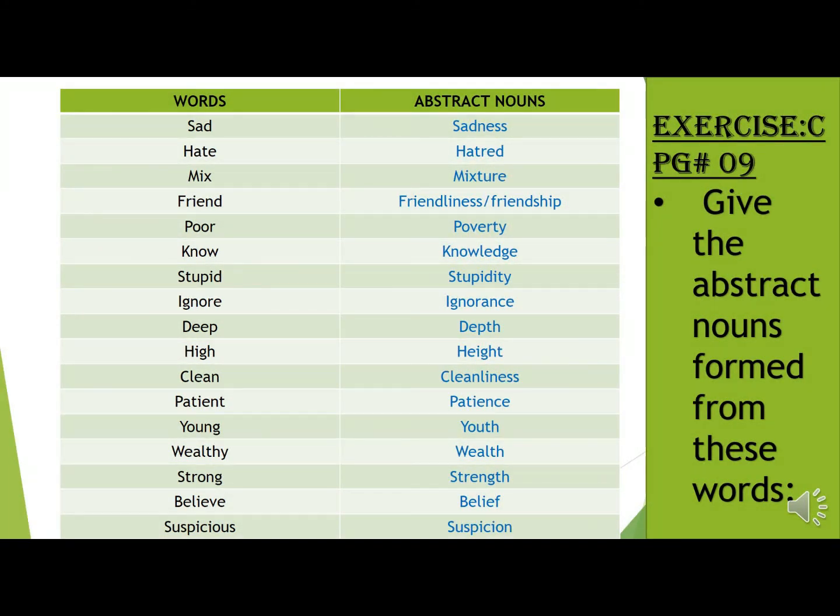Right my dear students? So what you will have to do in this exercise, there are some words given in a list. You will have to make the abstract noun of those words. So let's start. Sad, sadness. Sadness is a feeling. It's not a concrete object. Hate, hatred. Same, it is a feeling. Mix, mixture. Friends, friendliness and friendship. You cannot touch friendliness or friendship.